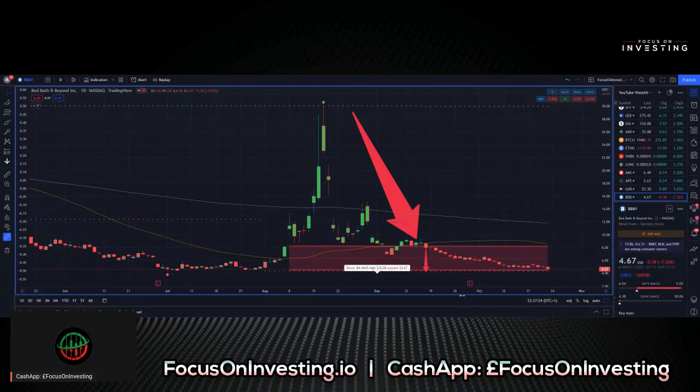So again, I guess we could cast this as another great prediction from Focus on Investing. But if you're around here for a while, you know we do this quite regularly. So if you guys want to know how to read the charts, then go and take up our investing course at focusoninvesting.io. We see with this chart that we had this massive spike and this massive growth on Wednesday, the 17th of August.